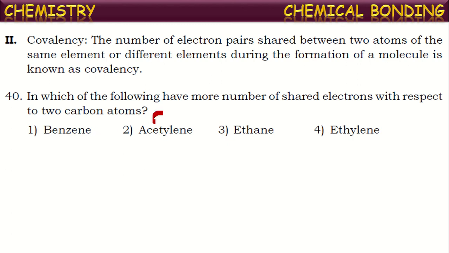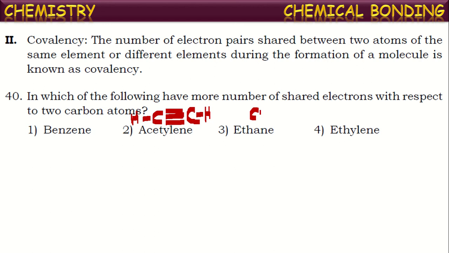And the acetylene molecule or ethane molecule. In that, between two carbon atoms, maximum three pairs of electrons are shared because acetylene molecular formula is C2H2. So there, between two carbon atoms, they are sharing three pairs of electrons.